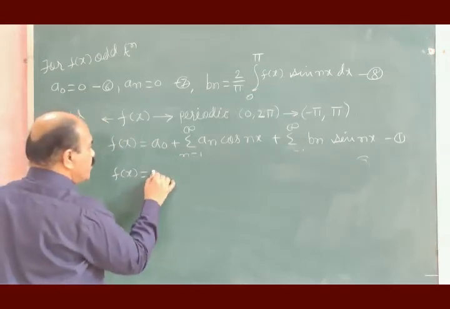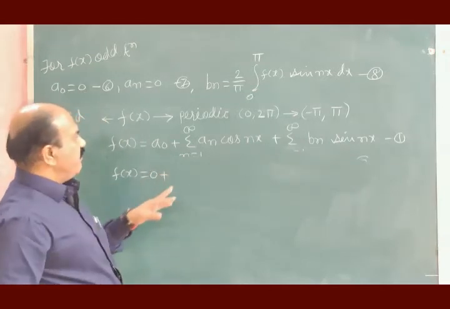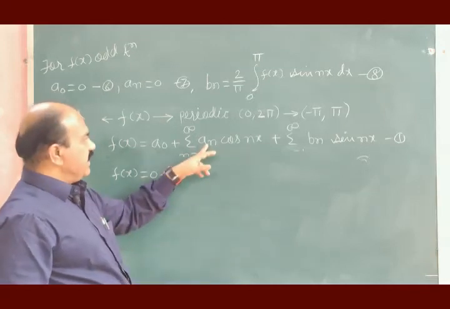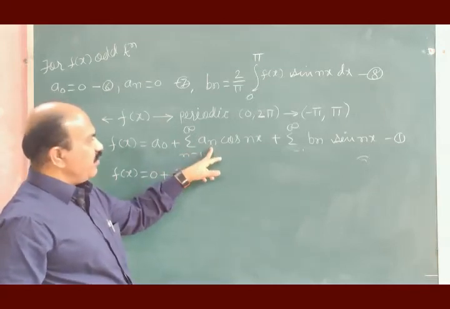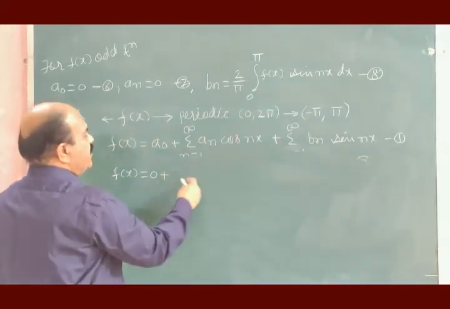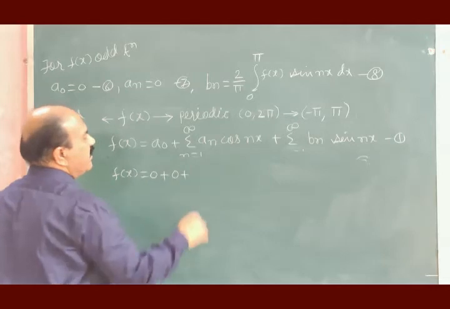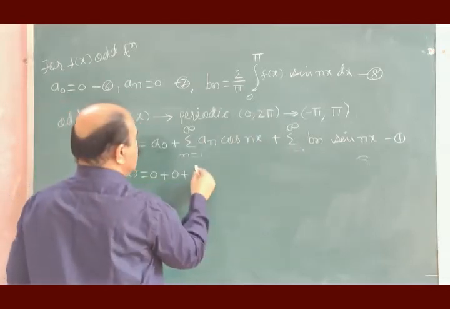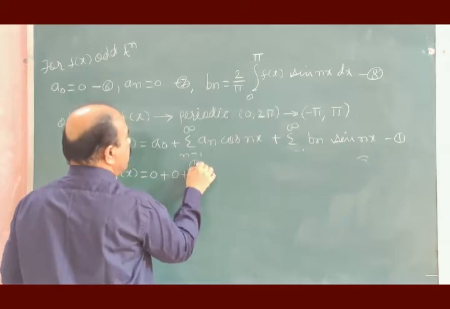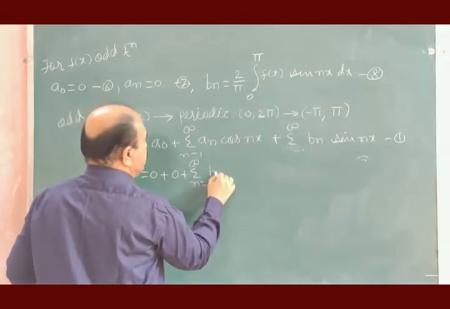So just put 0 here. Plus, when f of x is odd, what is integration of this? What is value of this a? Value of a is 0. 0 multiplied by anything is 0. Second term will become 0. Bn is not 0. And therefore, third term will be retained as it is.